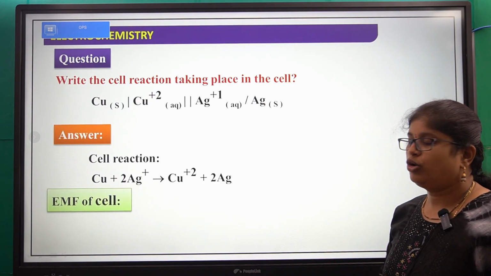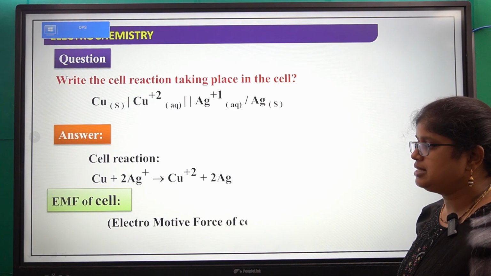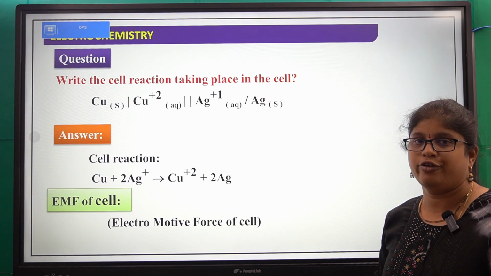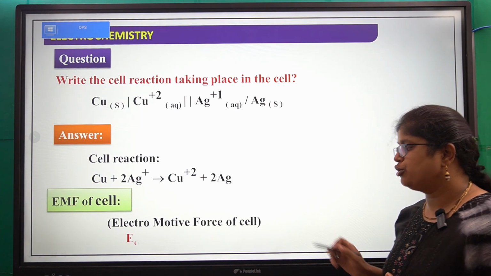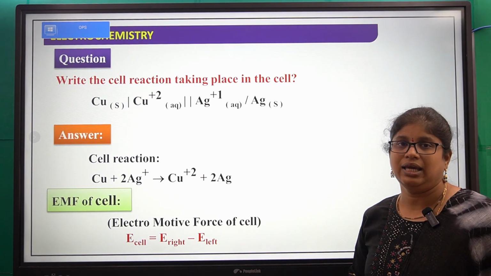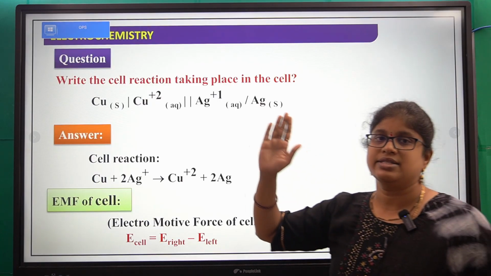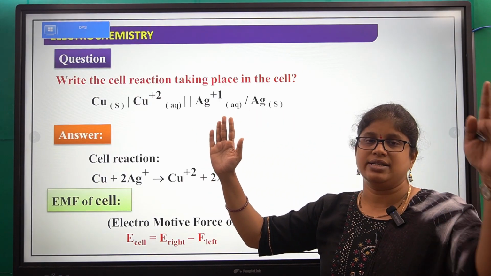Next, what is the EMF of the cell? EMF is electromotive force. So the electromotive force of the cell is equal to E right minus E left. What is right and what is left? Right means the right hand side cell, left means the left hand side cell.